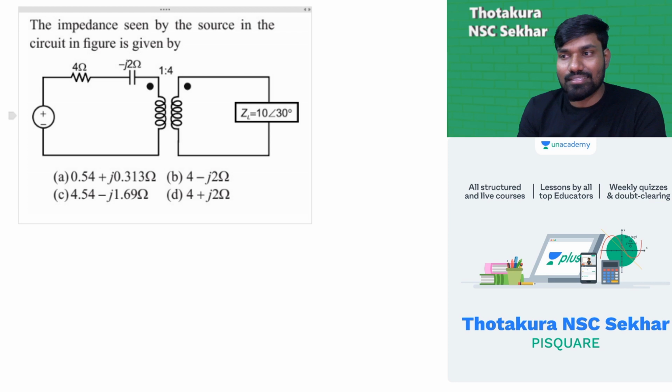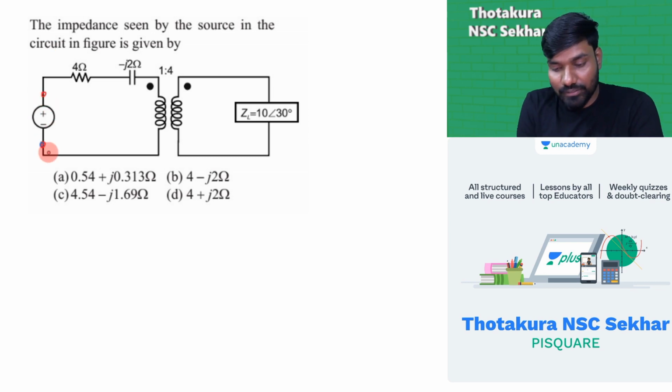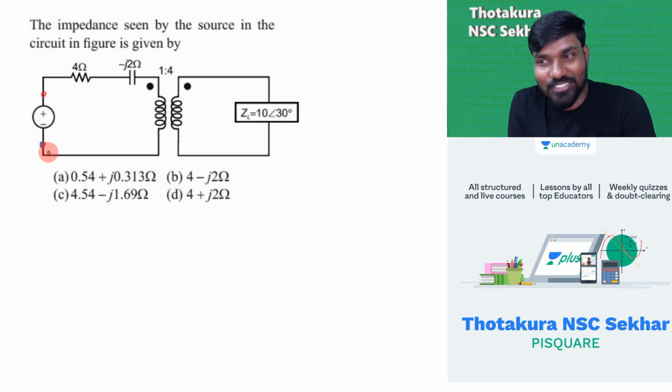Now, the impedance seen by the source in the circuit given in the figure. You need to find the impedance seen by this source. How much is the impedance? Alright. You have 4 options. Just choose one, not a fluke. You need to answer properly.